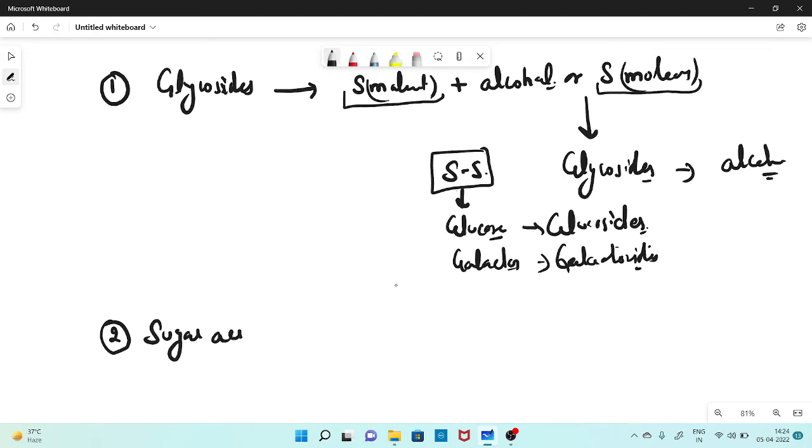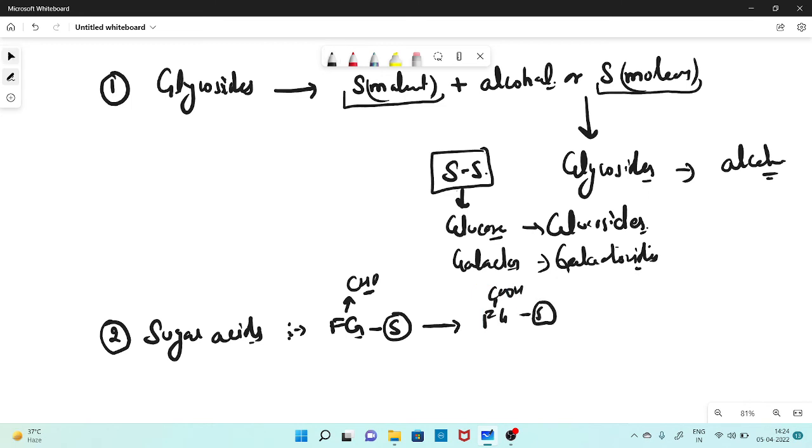Sugar acids. In this case, the functional group of the sugar molecule is being changed into another functional group. For example, if we have a CHO functional group here, then it will change into the carboxylic functional group.